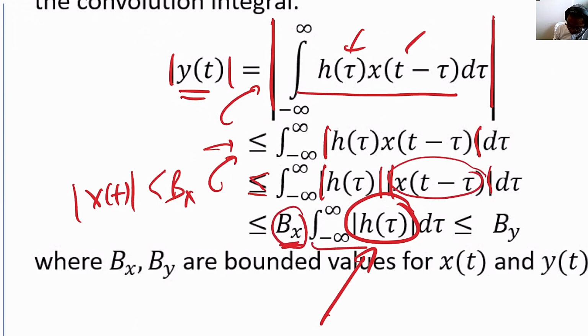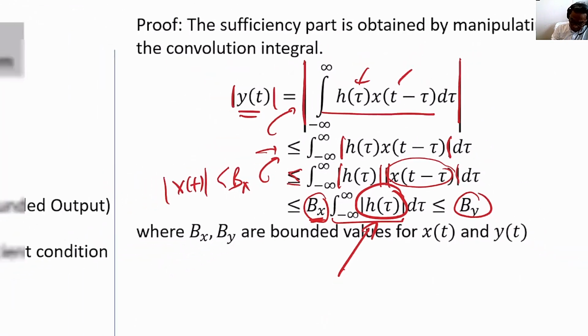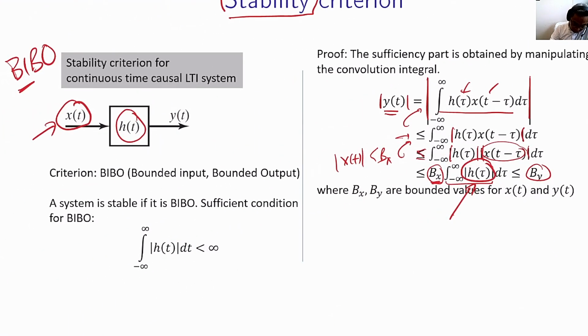And Bx is not infinity, so the only term that can affect the output is the integration of the impulse response. If this integration exists and doesn't go to infinity, then the output will not go to infinity. That's what it means. So to make a long story short, as long as the impulse response is absolutely integrable, then the system is called BIBO, which is a sufficient condition for BIBO stability.